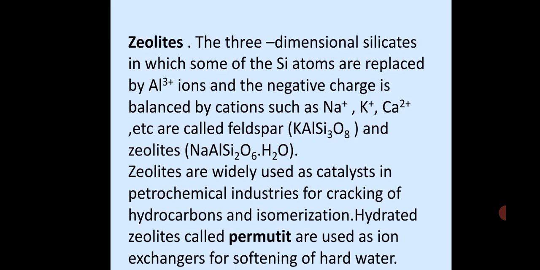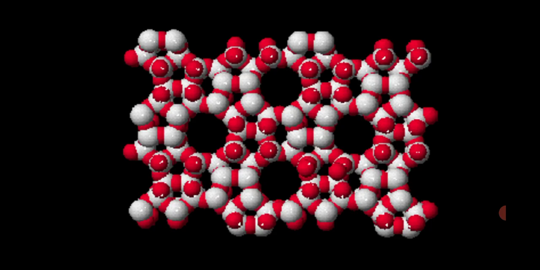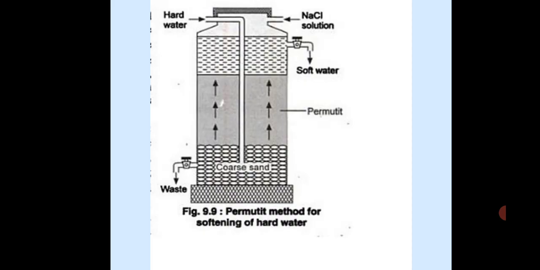Now zeolites. Three-dimensional silicates in which some of the silicon atoms are replaced by aluminium ions, and the negative charge is balanced by cations such as Na+, K+, Ca2+, etc., are called feldspar and zeolites. Zeolites are widely used as catalysts in petrochemical industries for cracking of hydrocarbons and isomerization. Hydrated zeolites called permutit are used as ion exchangers for softening of hard water. Already we have studied this. This is the structure of one of the zeolites, you can see the ring structure, the cyclic structure here.